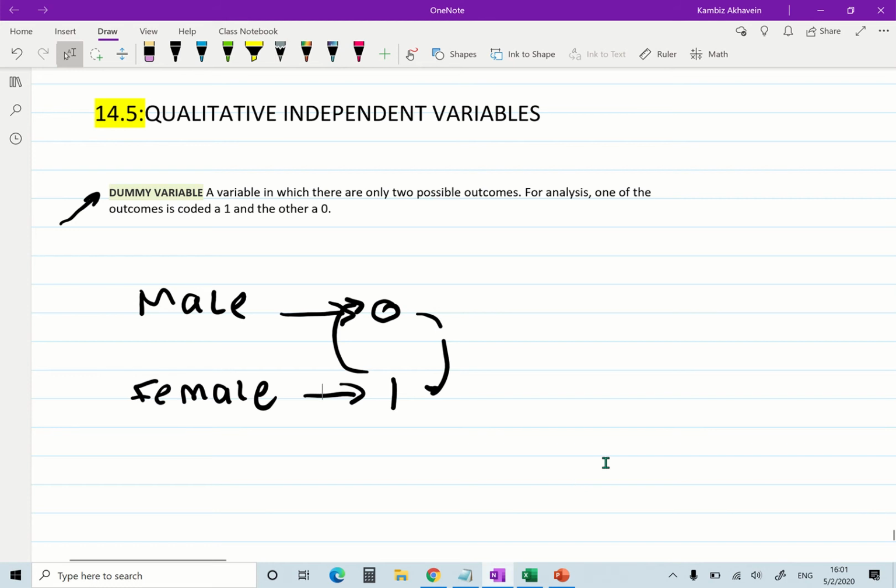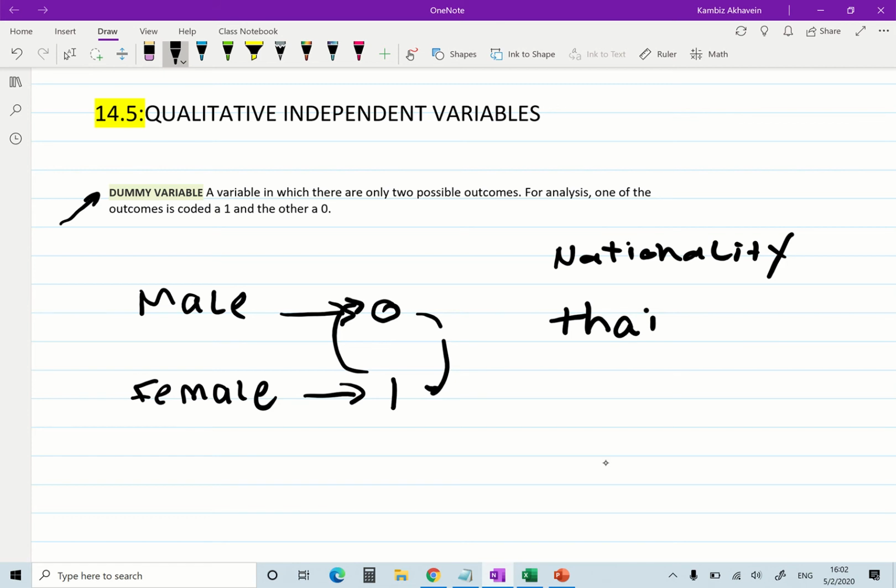Let's take another example. In our class, we could do a regression analysis based on some quantitative variable and also a qualitative variable called your nationality. I can go ahead and say, okay, I will group all Thai people. Every time I see a 1, I know it's a Thai person, and every time I see a 0, I know it's a non-Thai person. So these are dummy variables which help us to take care of qualitative variables.